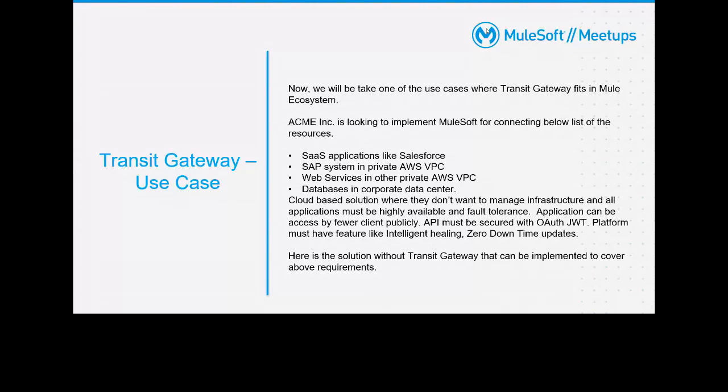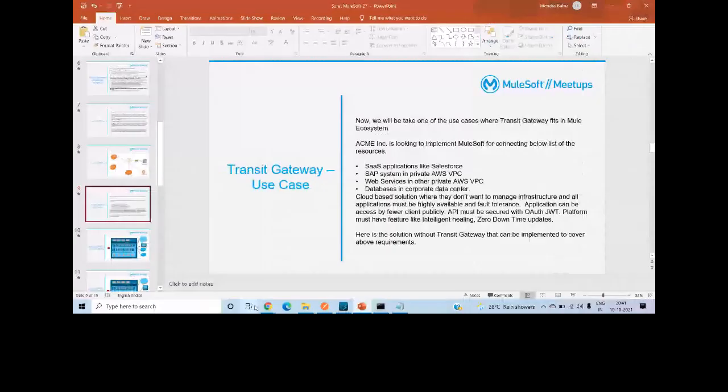We will see two solutions, one with transit gateway and one without, so you will see the differences. The requirement is very simple. They want to connect a SaaS-based application, they want to connect the private AWS VPCs, and they want to connect a corporate data center. Any question on this particular use case? No, right? It's okay.